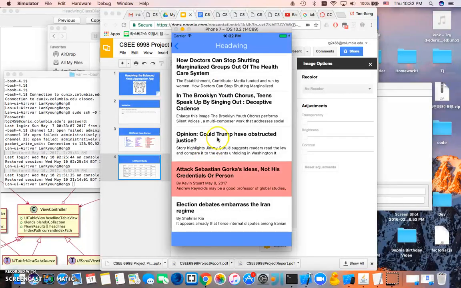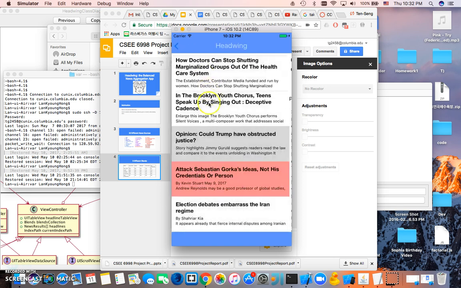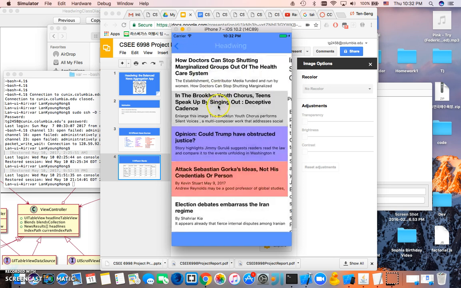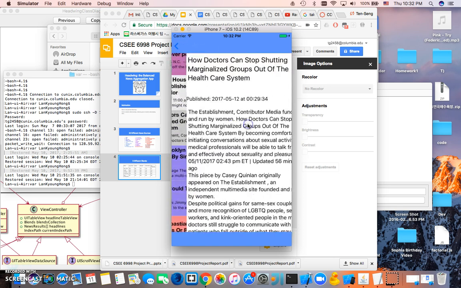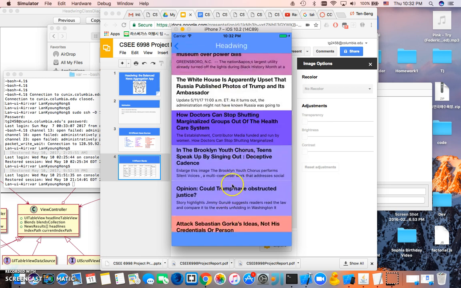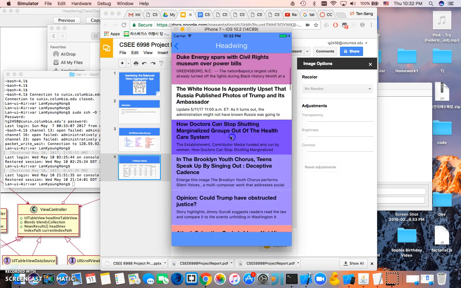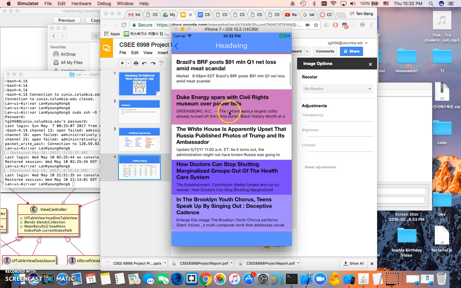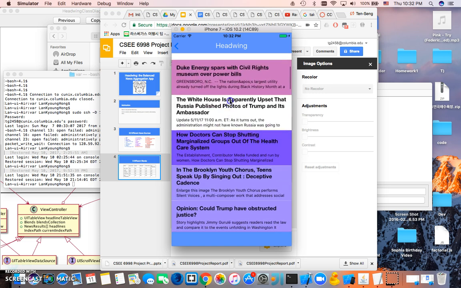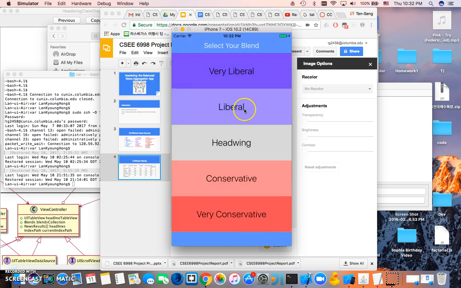And yeah, you can see how once you clicked on an article, you can see the nature of the source, whether it was, so in this case, these two are liberal sources. This one's a very liberal source. Right, this one's a moderate. It's in purple. So that's pretty much it.